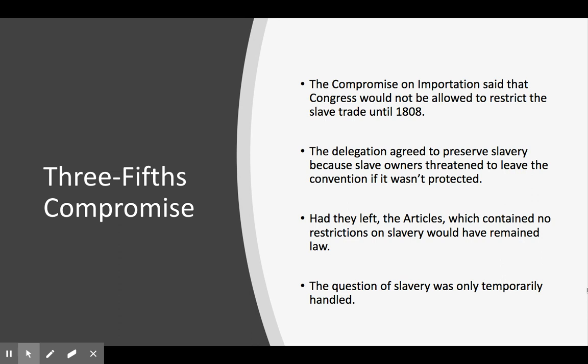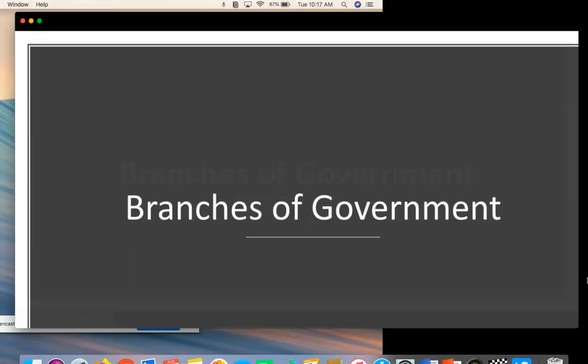Had they left, the articles, which contained no restrictions on slavery, would have remained law. So at this point, they're seeing the Constitution as a compromise. Okay, so it is still better than the articles were. However, the question of slavery is only going to be temporarily handled, because we know that not too much later, the Civil War is going to occur. So slavery was only temporarily handled at this point, and that is where we're going to stop.